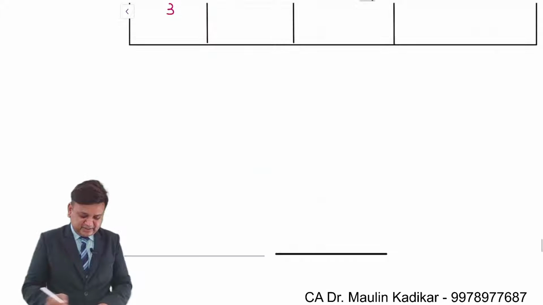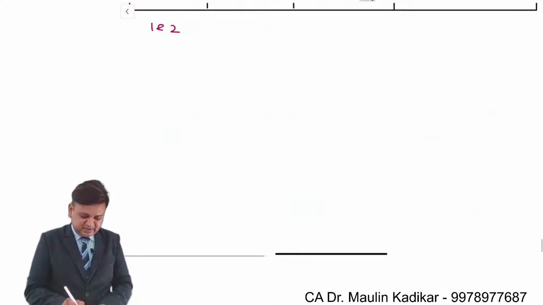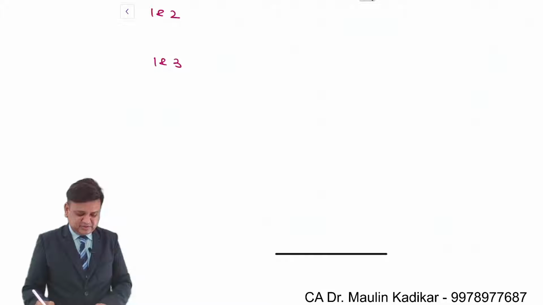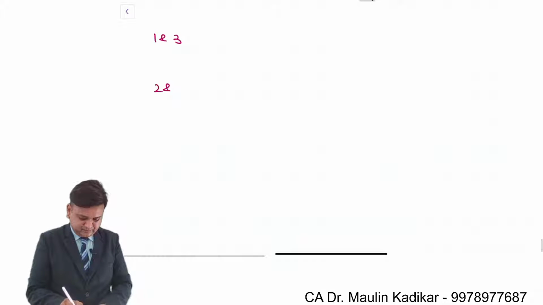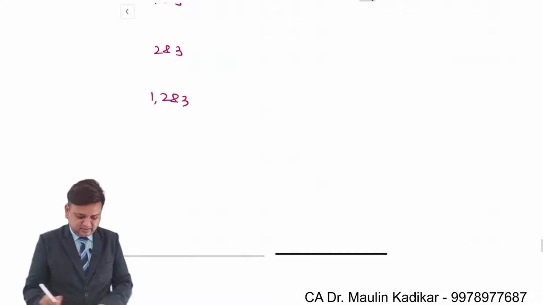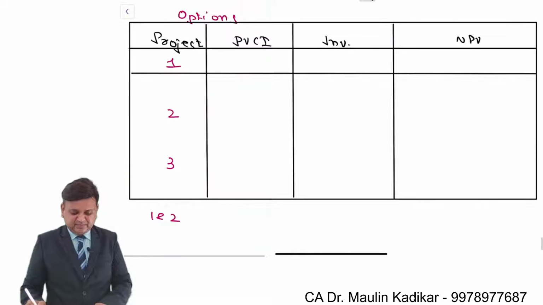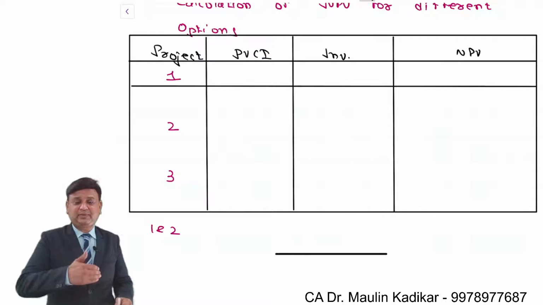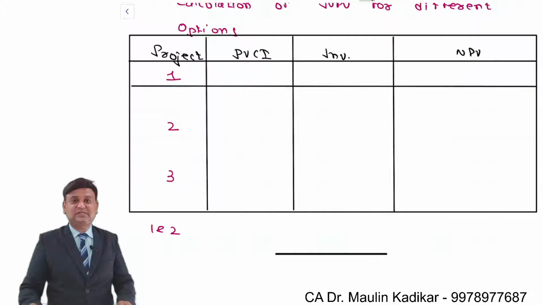Afterwards, we have been given 1 and 2, then 1 and 3, then 2 and 3, then 1, 2 and 3. So we have been provided with all these options. We have to compute the NPV for each option, and of course the option having the highest positive NPV will be accepted.